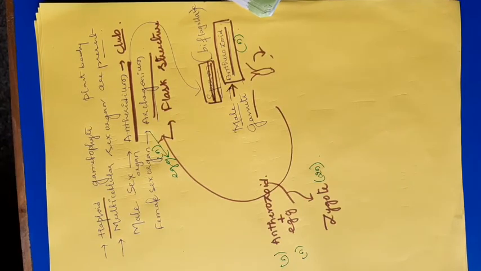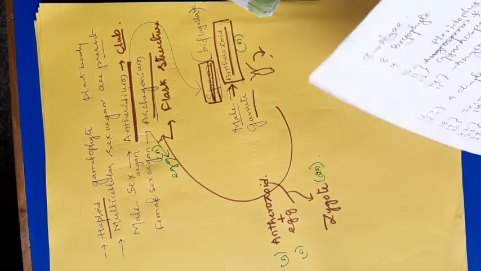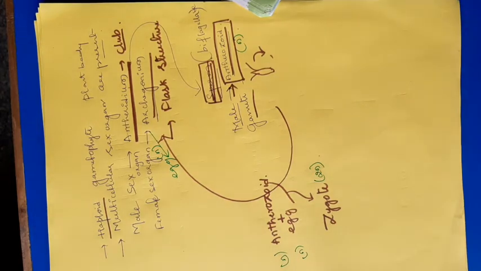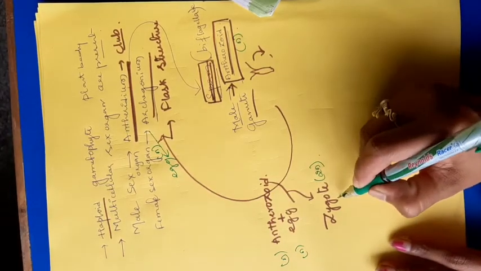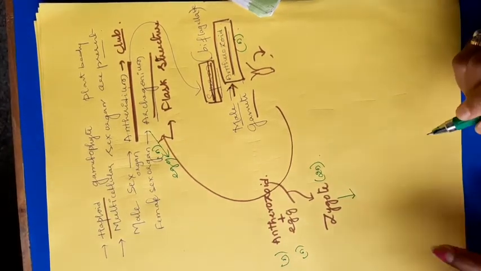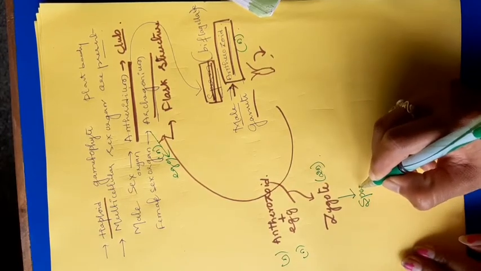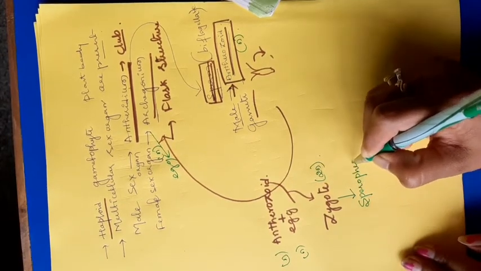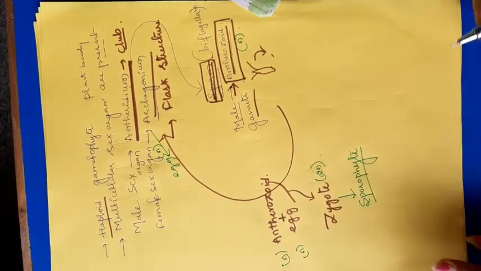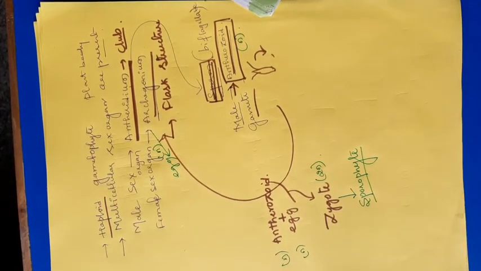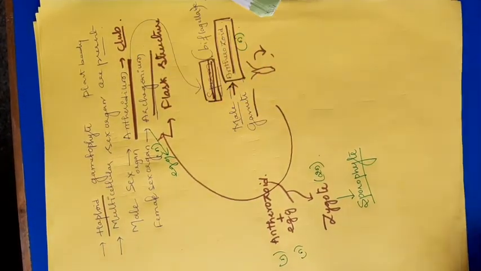Then, when the zygote undergoes further processes, it forms the sporophyte. It undergoes certain differentiation to form a sporophyte. That is the actual structure of spore forming in the bryophyte.